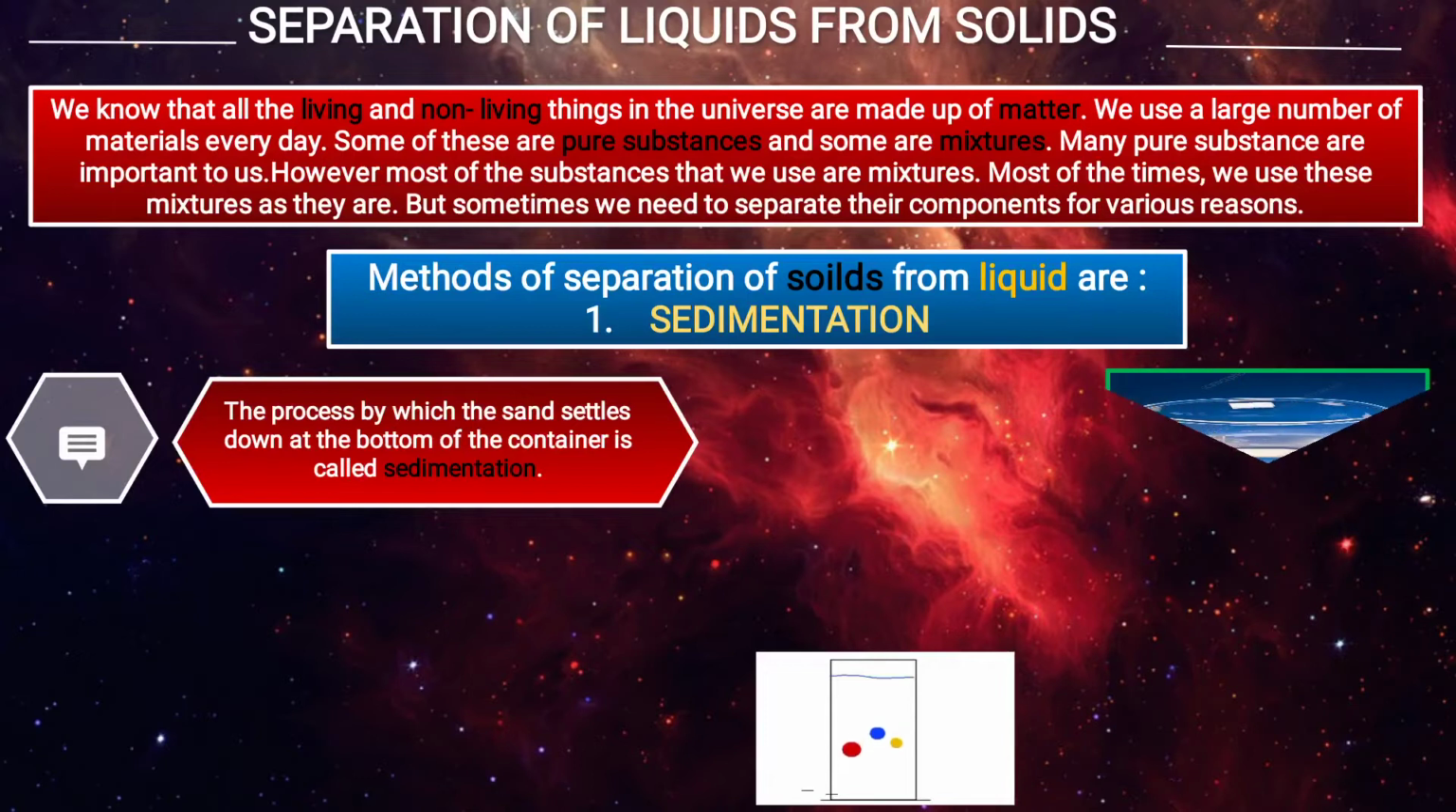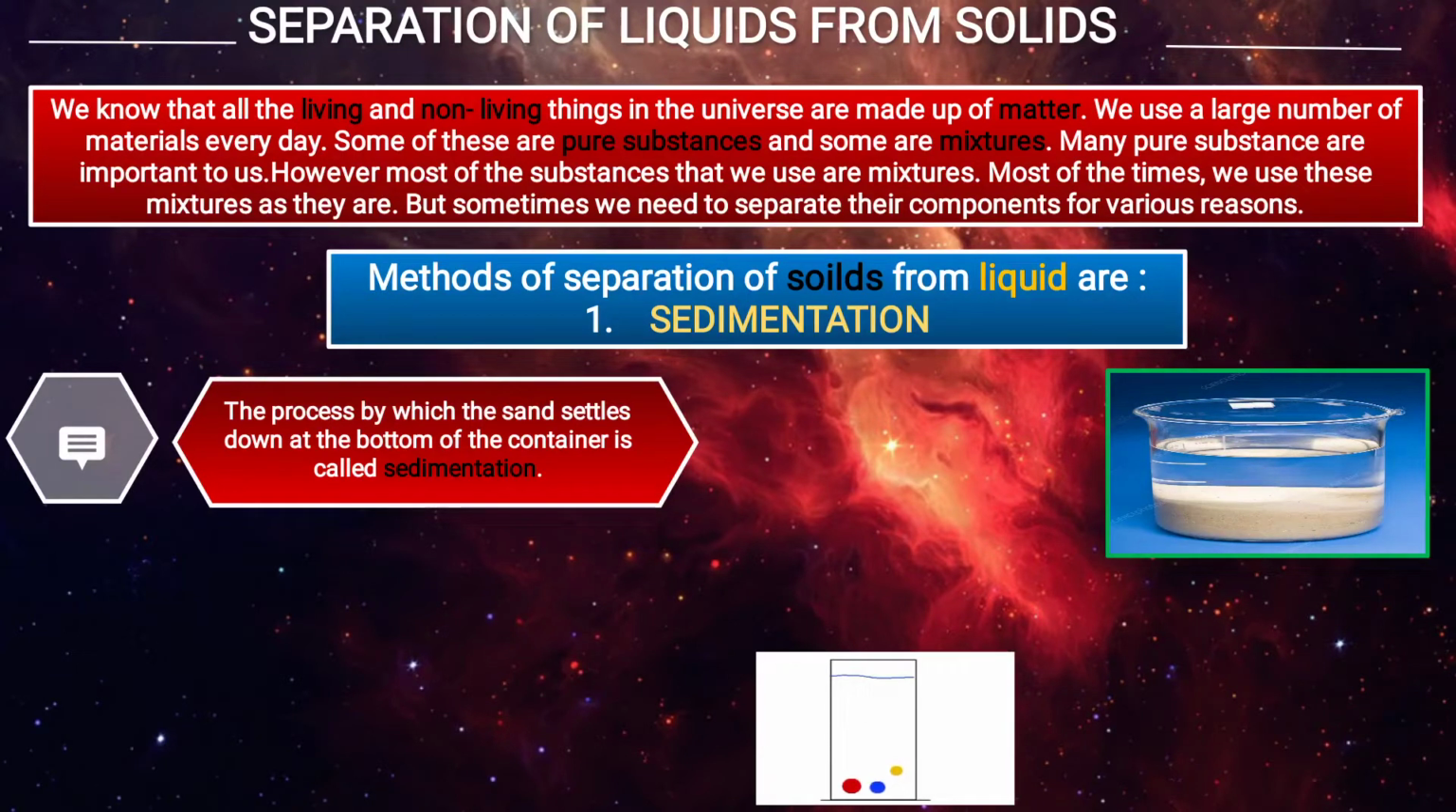The process by which the sand settles down at the bottom of the container is called sedimentation. You see in the middle of the image, the particles are settling down at the bottom. This process of settling down is known as sedimentation. In the right side image you see, the sand particles settled at the bottom. So this is done with the help of sedimentation.